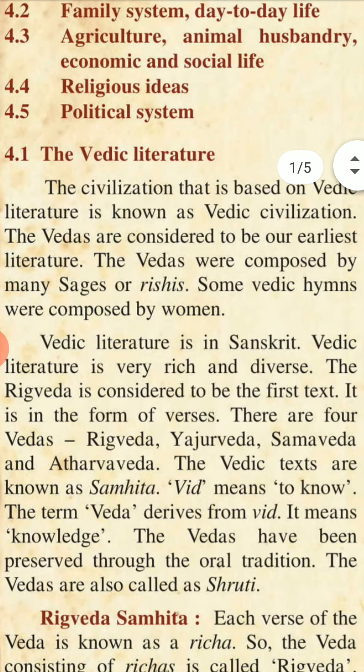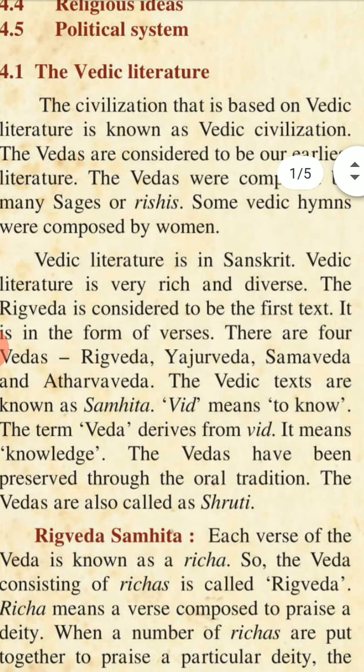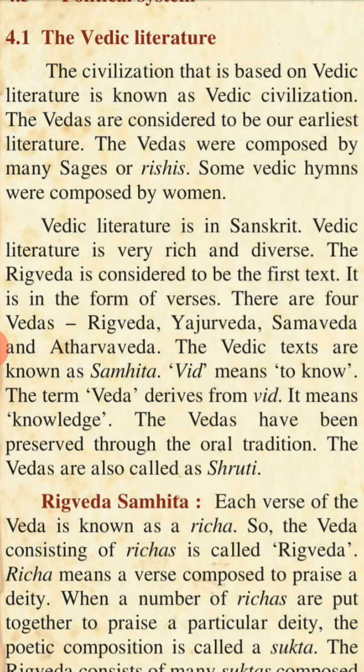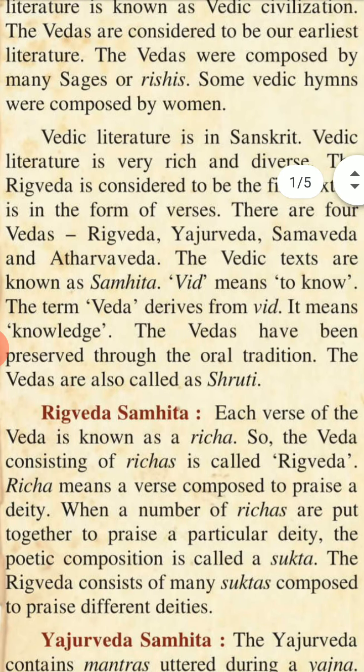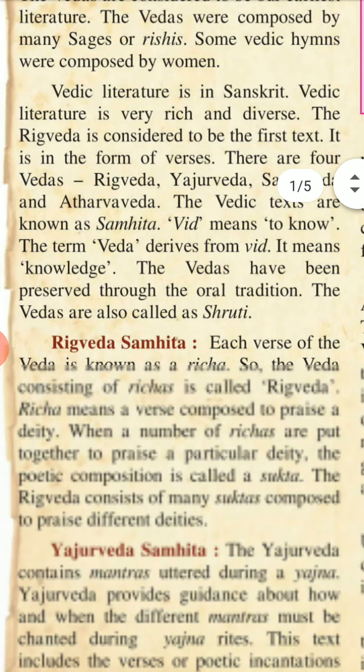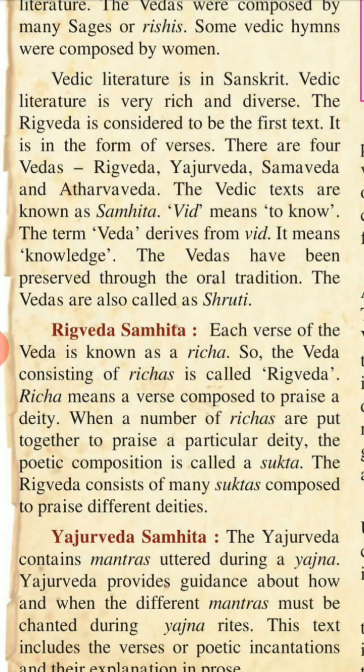The Vedic literature. The civilization that is based on Vedic literature is known as Vedic civilization. The Vedas are considered to be our earliest literature. The Vedas were composed by many sages or rishis. Some Vedic hymns were composed by women. Vedic literature is in Sanskrit. The Vedic literature is very rich and diverse.